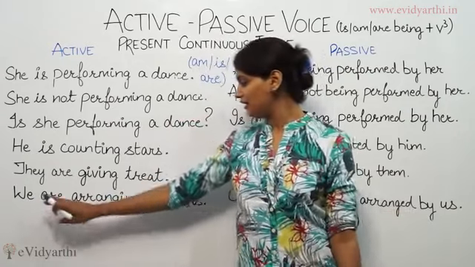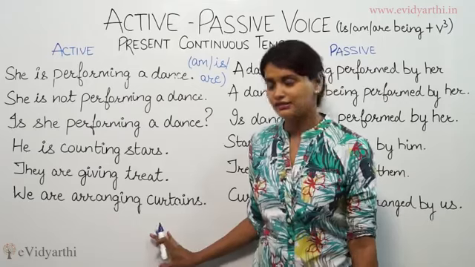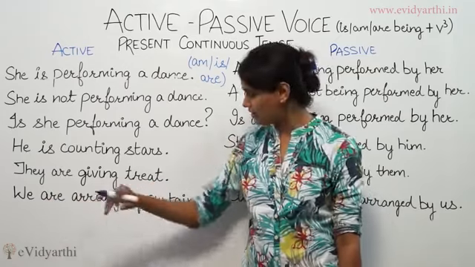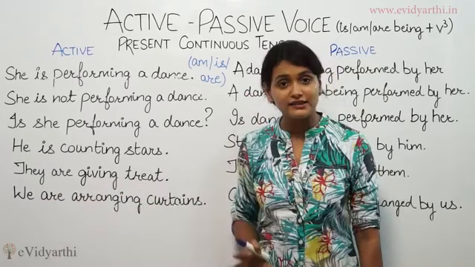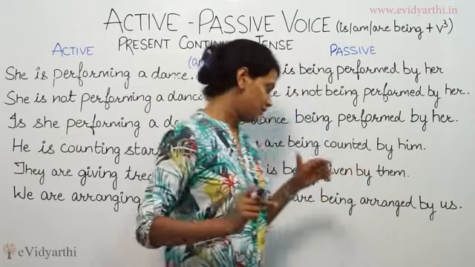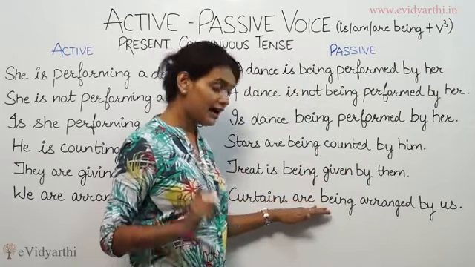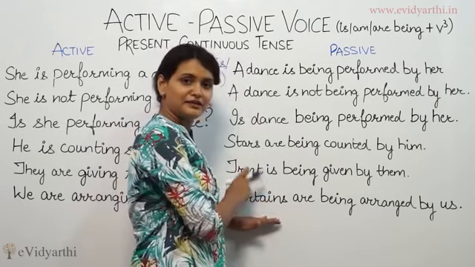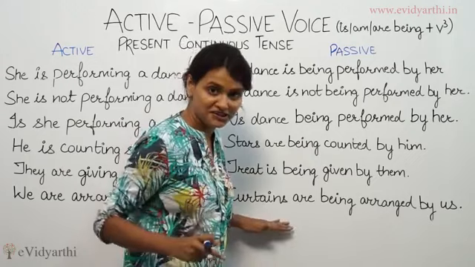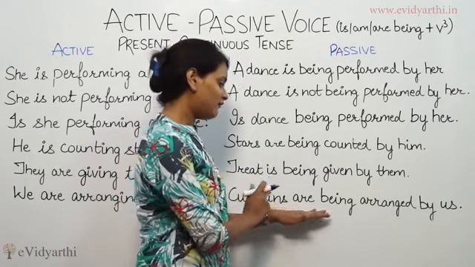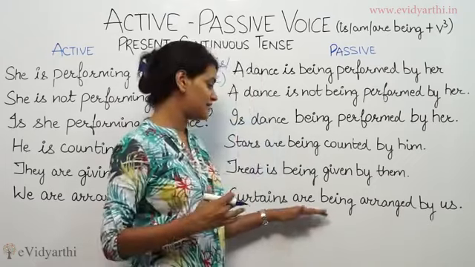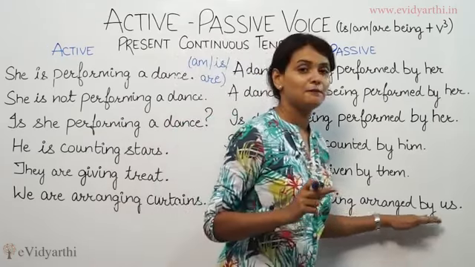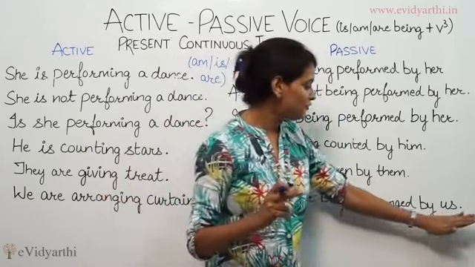Last example, we are arranging curtains. Here, we is plural, that's why we have put the plural verb are, arranging curtains. The object is also plural in this sentence. So, curtains are, because the object is plural, the plural is kept at the head of the sentence, meaning the plural subject is kept at the head of the sentence. Then following it, the plural verb of the passive voice, that is are being. So curtains are being arranged by, we turns into us.